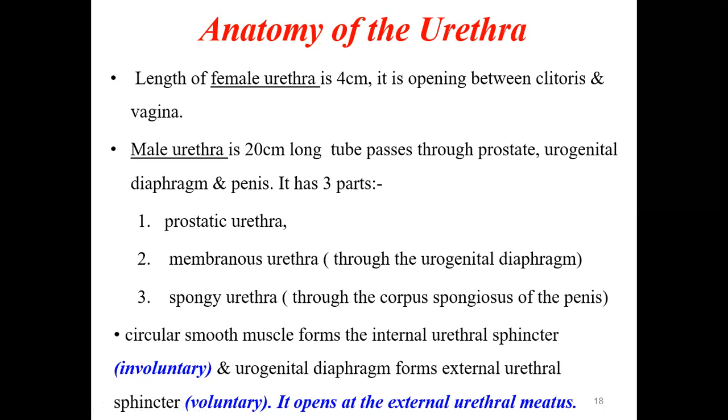And the urethra has circular smooth muscles that form a sphincter, the involuntary sphincter, also called the internal urethral sphincter. The urogenital diaphragm forms the external urethral sphincter, which is voluntary. So there are two sphincters for the urethra, which can hold the urine for a long time. The inner one is involuntary, not under our control, and is called the internal urethral sphincter. The external urethral sphincter is voluntary, meaning we can control it. Finally it opens at the external urethral meatus.